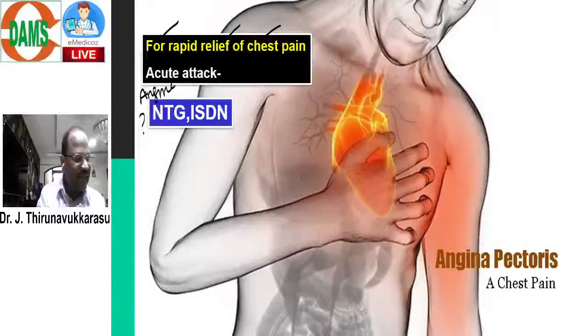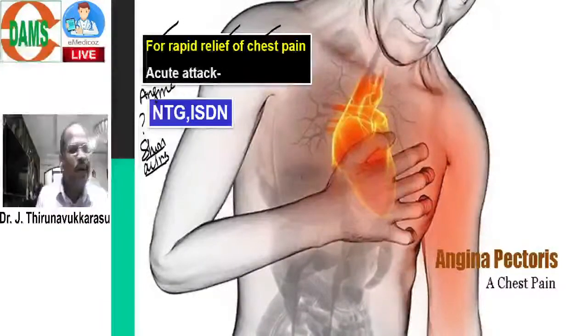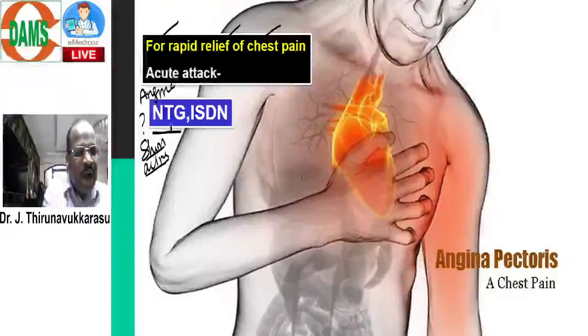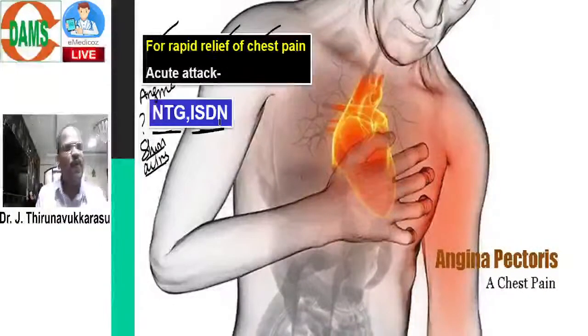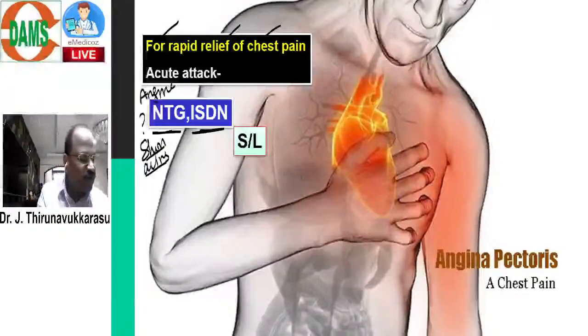Fantastic. All are answering very beautifully. So I go for a short acting nitrate preparation, like nitroglycerin or isosorbide dinitrate. Either you can use nitroglycerin or you can use isosorbide dinitrate. It's a short acting drug. Okay. Somebody already answered that for rapid relief of chest pain, they are given sublingually. You also mentioned this in your chat box.